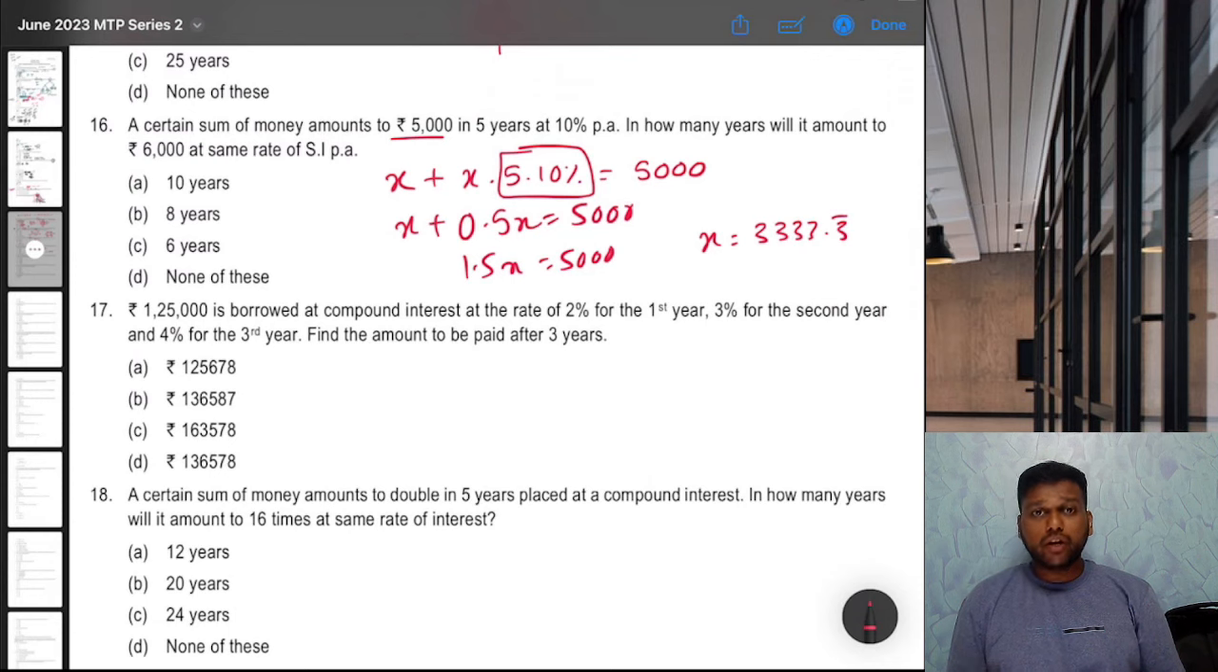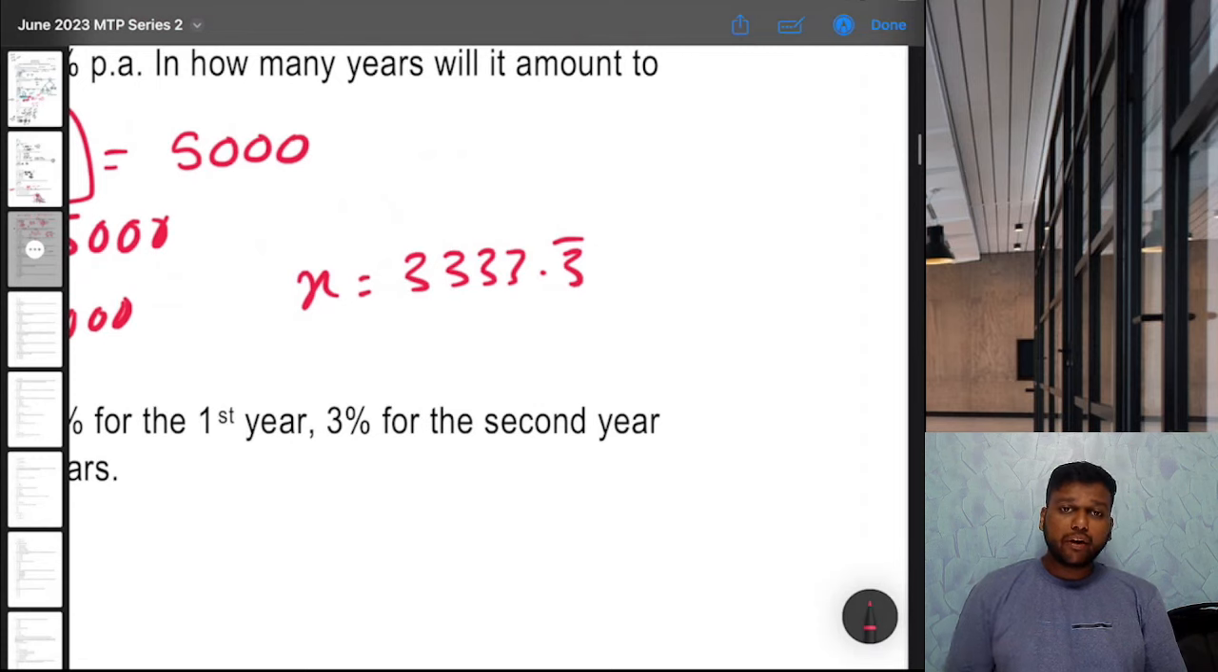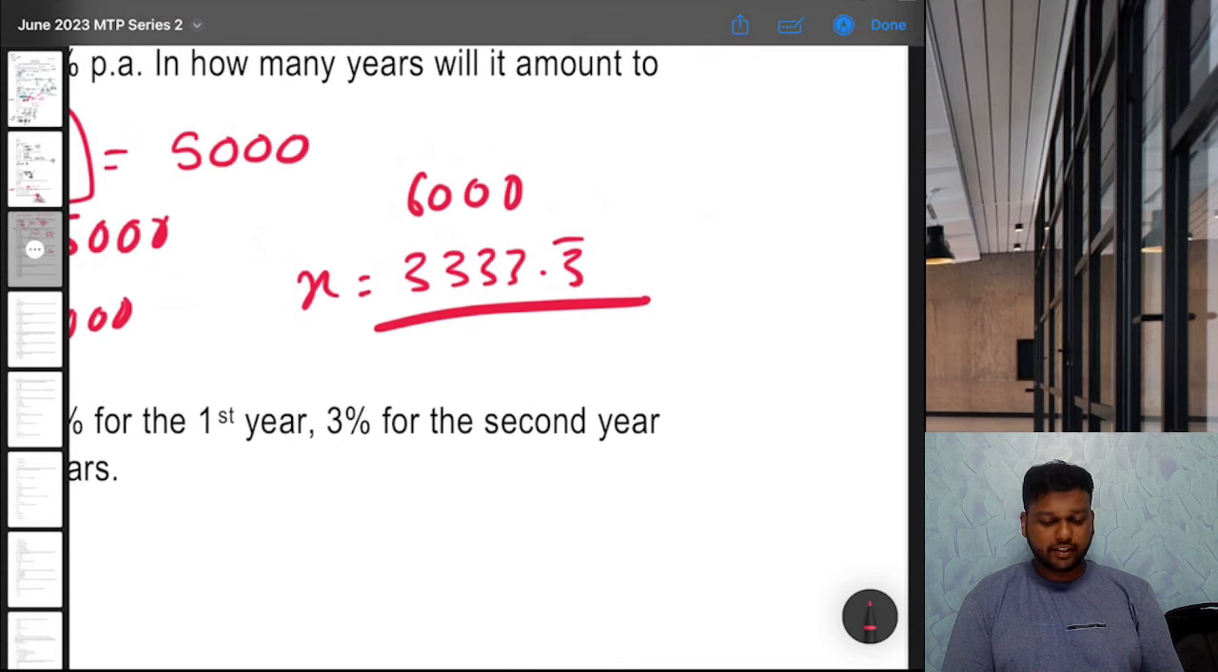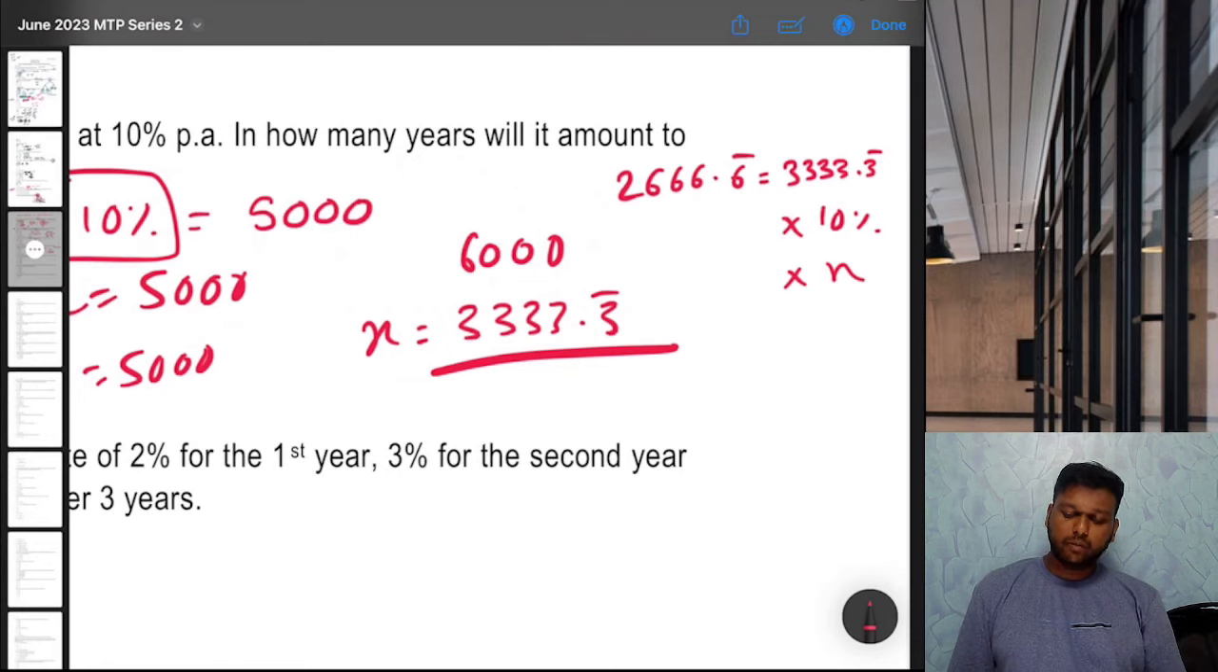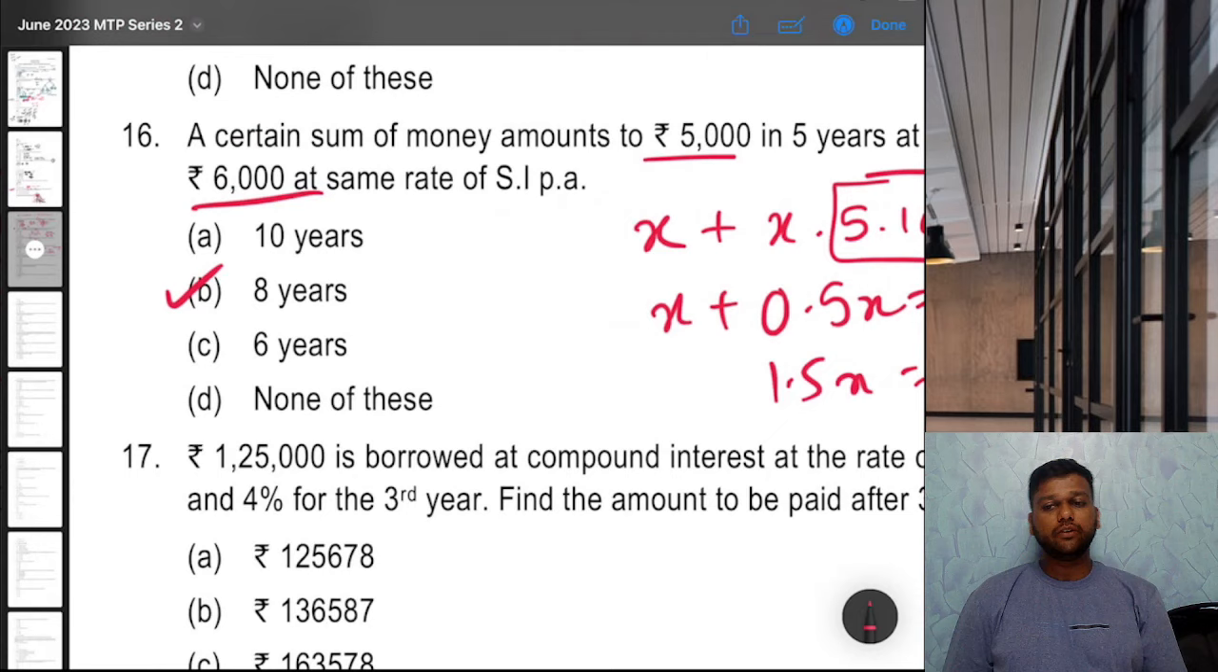Okay. Now we want amount to be 6,000 rupees. Okay. So if amount is 6,000, how much interest do we want? 6,000 minus 3333.3333. So simple interest is 2666.6 recurring, which is nothing but principal into interest rate into number of years. So just divide it. 2666.66666 divided by 3333.33333 divided by 10%. That gives you 8. So 8 is the correct answer. Option B. Okay.